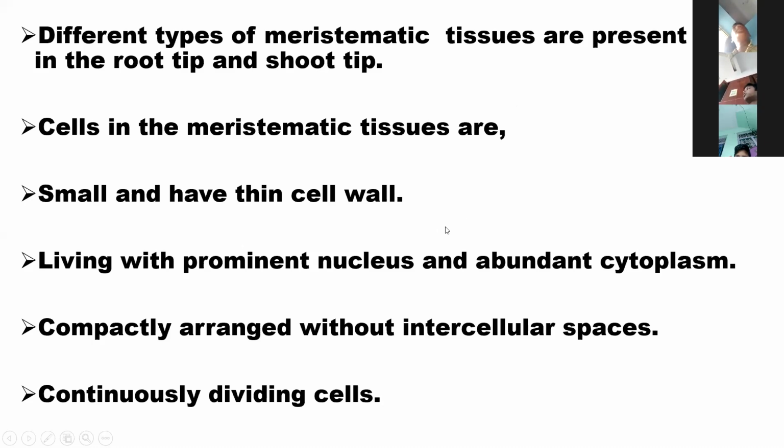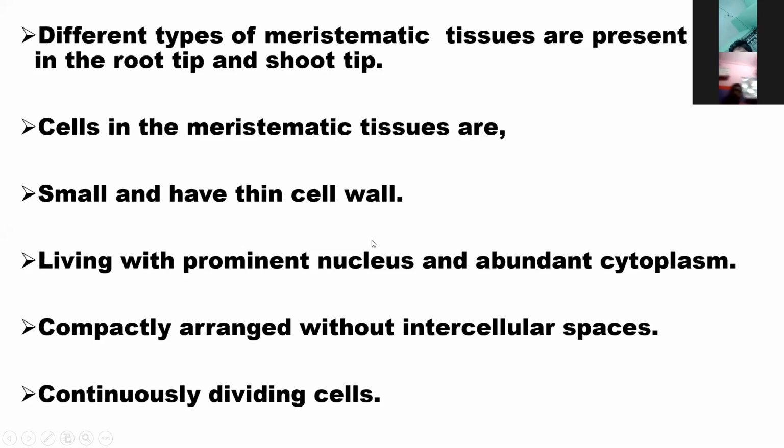The cell wall is present only in the plant cell, and it is made up of cellulose.